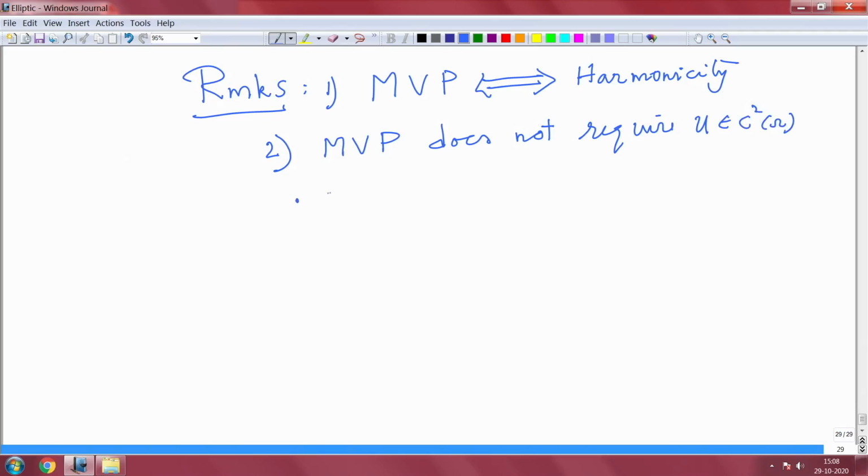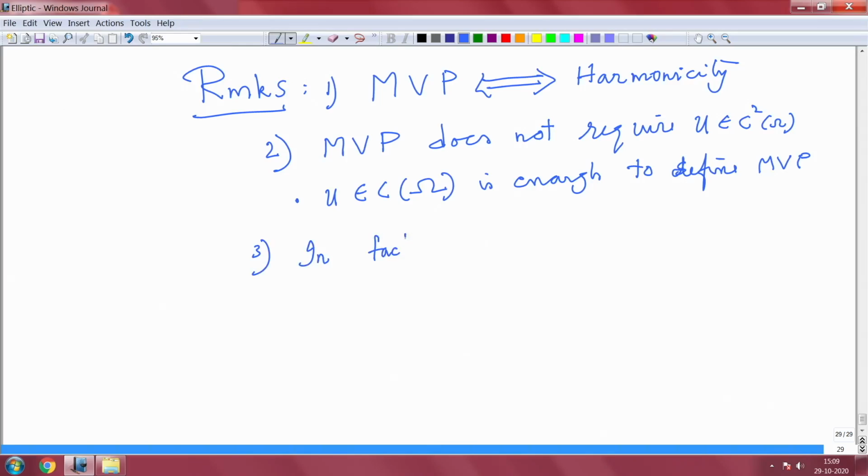U being continuous is enough to define the mean value property. So you see, the mean value property can be defined even without having smoothness. So the question is, what can you say if the mean value property is satisfied? In fact, this is a very interesting thing. If we get time, we may prove this.